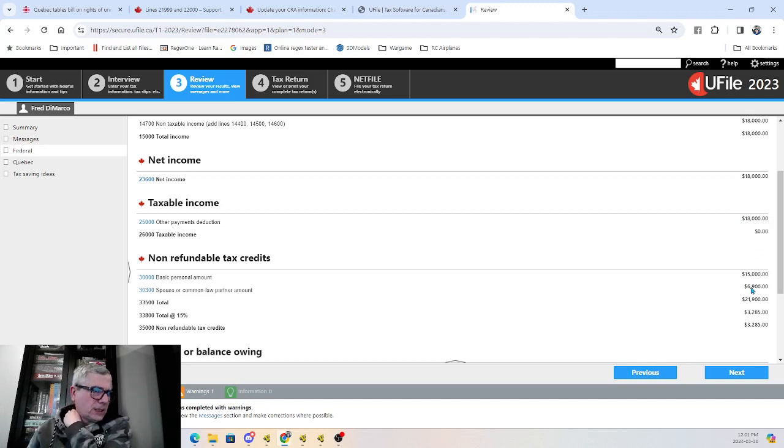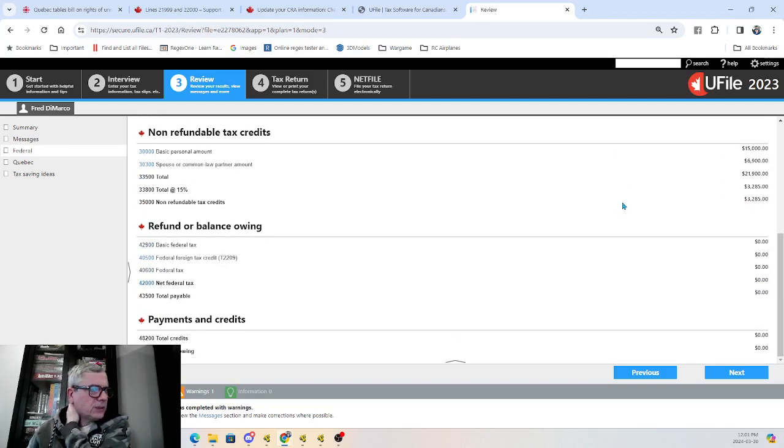And the way UFile determined it was the taxpayer is in the first tax bracket, taxable at 15%, with non-refundable tax credits amounting to 21,900 at 15%, and 12.5% for Quebec. Ultimately, they don't owe any money one way or another.